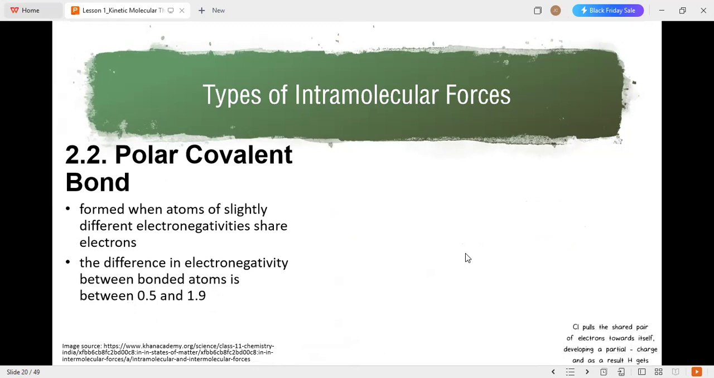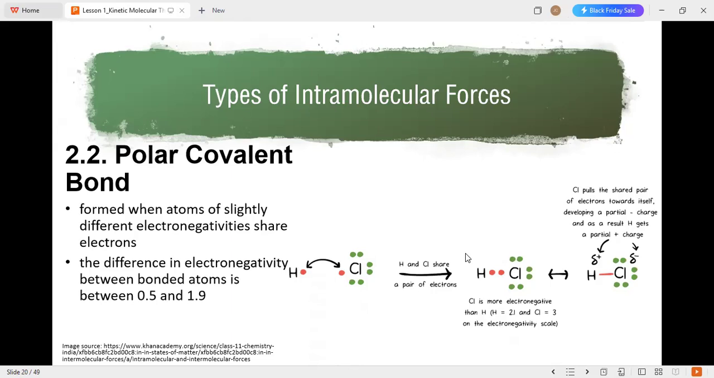Say, for example, we have hydrogen with one valence electron and chlorine with seven, and they need to pair up in order to achieve an octet, or stability, lower energy. Hydrogen and chlorine share a pair of electrons, so this is a covalent bond. But what type of covalent bond? In this case, hydrogen has 2.1 as its electronegativity, and chlorine has 3, if you check the periodic table. Get the difference, 3 minus 2.1.